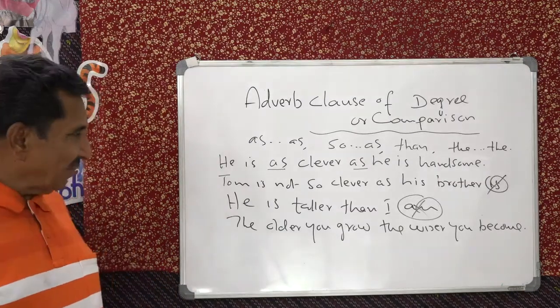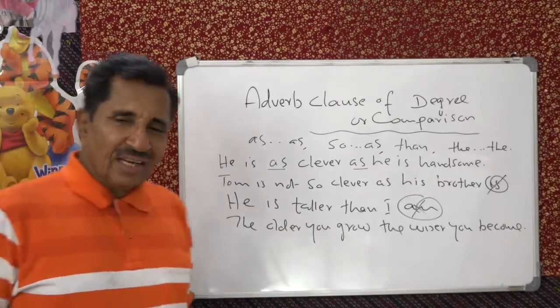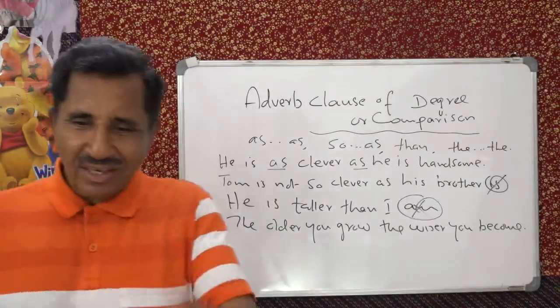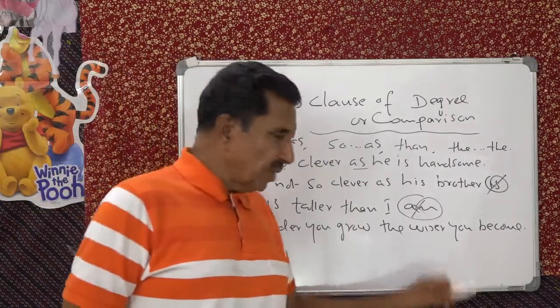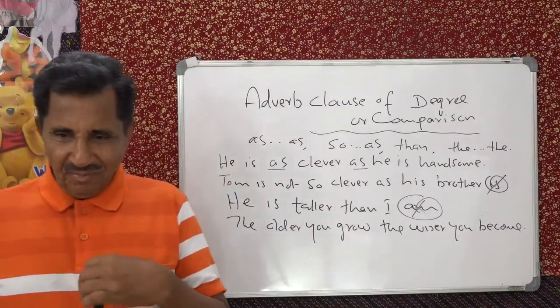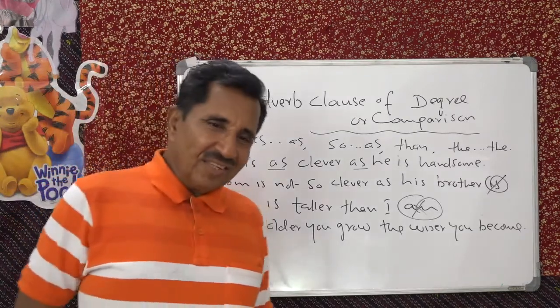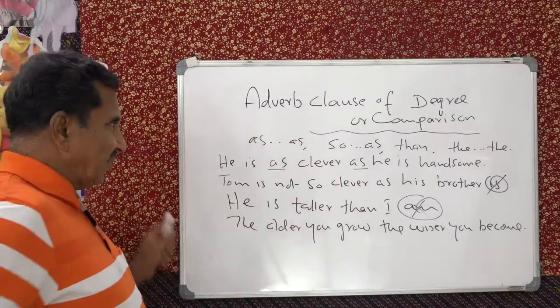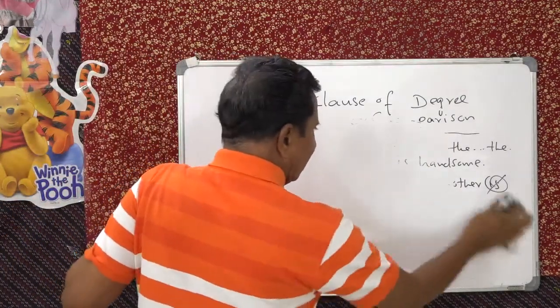Or I am not so clever as you are. He is taller than I. I am taller than you. The older you grow, the wiser you become. That is about myself. I am old, so I have become wiser, with a lot of experience in life. Is that good? Yes.